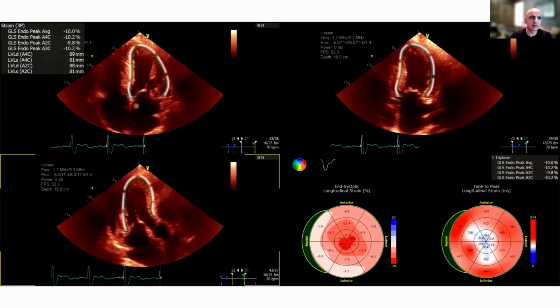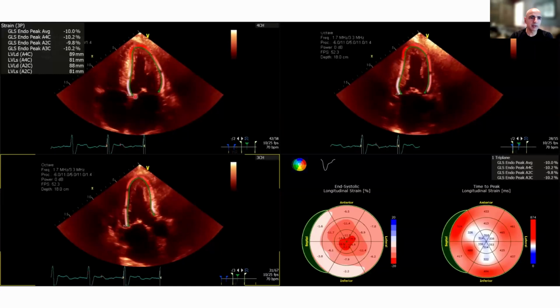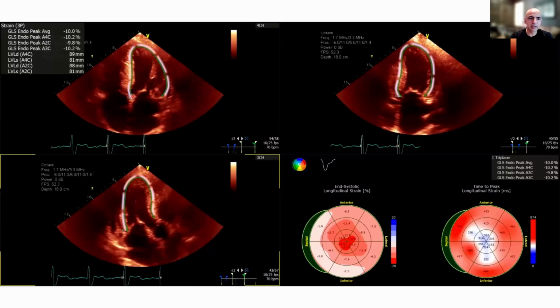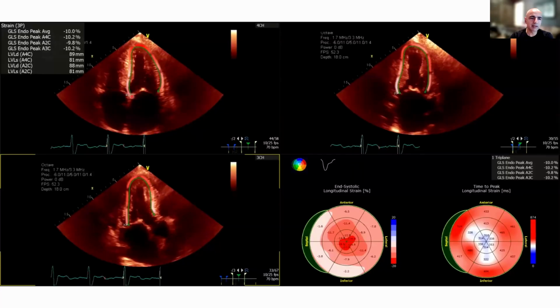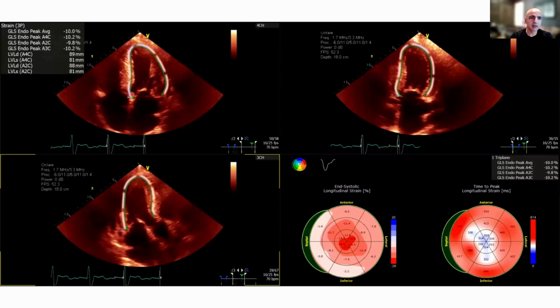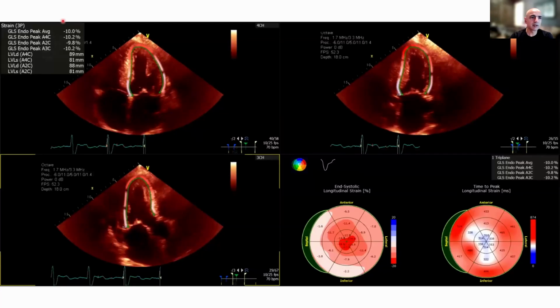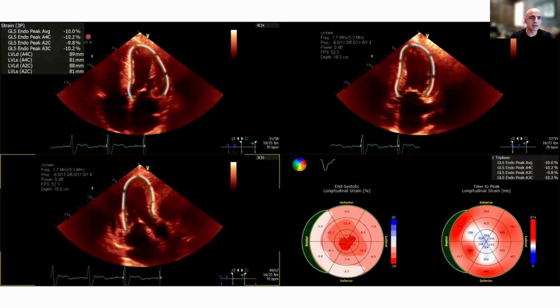But if you look at this image, you can see that if I put my pointer right here on the annulus of the mitral valve on the septal side, the tissue barely leaves that laser pointer. So it's really not moving longitudinally very, very well. So instead of 20%, the global longitudinal strain in this case is negative 10%. So it's about half of what it should be.